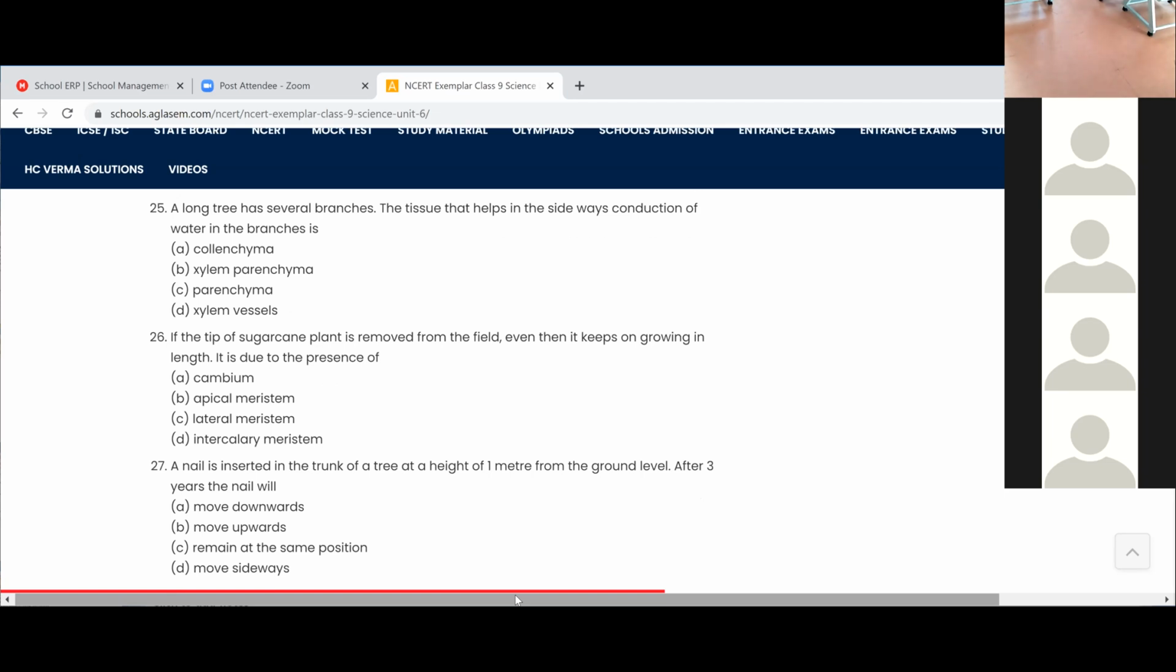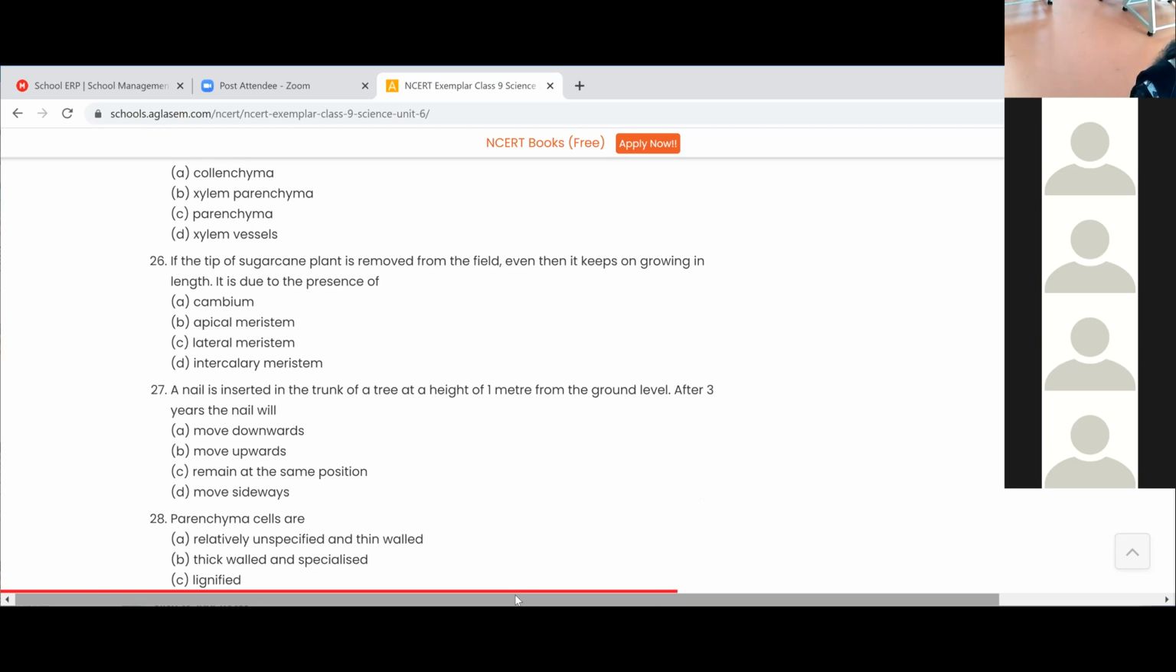Okay, now what is 26th one? If the tip of sugarcane plant is removed from the field, even then it keeps on growing in length. It is due to the presence of, ma'am, apical meristem. Intercalary meristem. Apical meristem. Are you sure? Yes, ma'am. It's intercalary meristem.